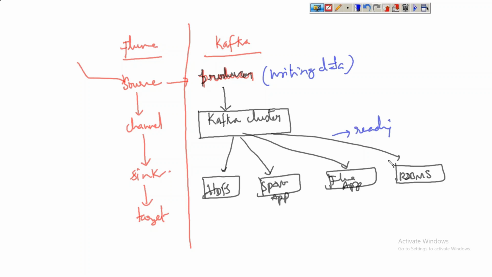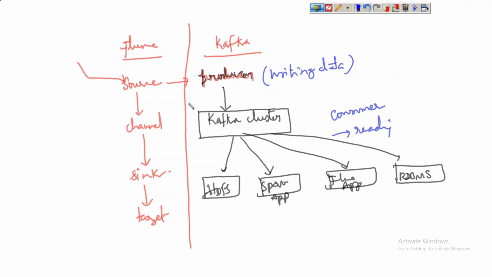It can be NoSQL also, any storage system. For reading, a process called a consumer will be used. A consumer has to be designed to read the data from the Kafka cluster, and a producer has to be designed to write the data into the Kafka cluster.